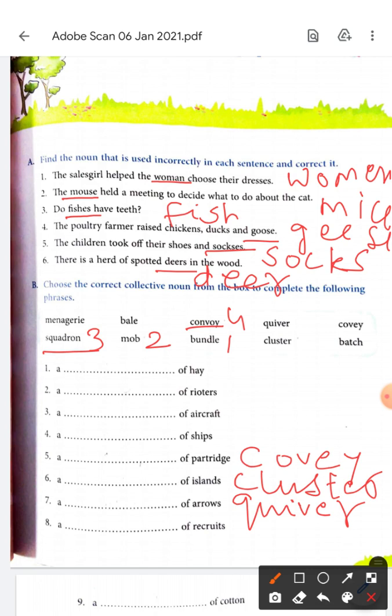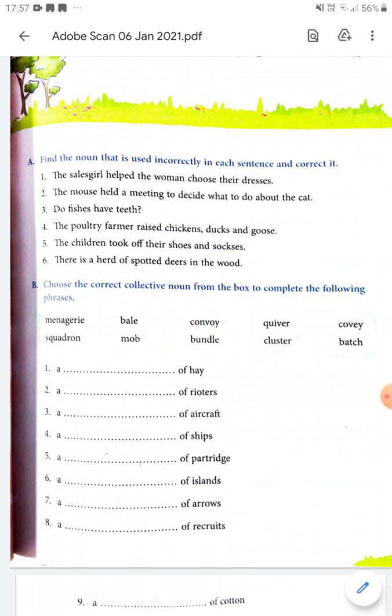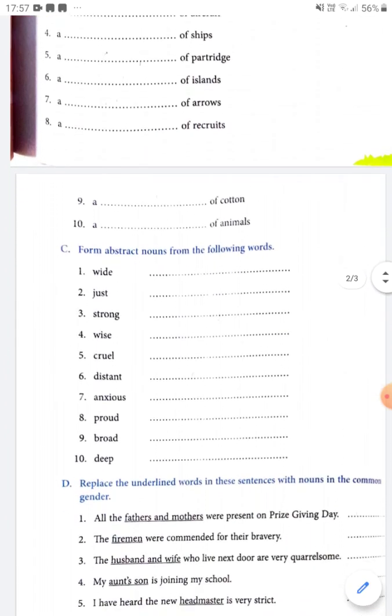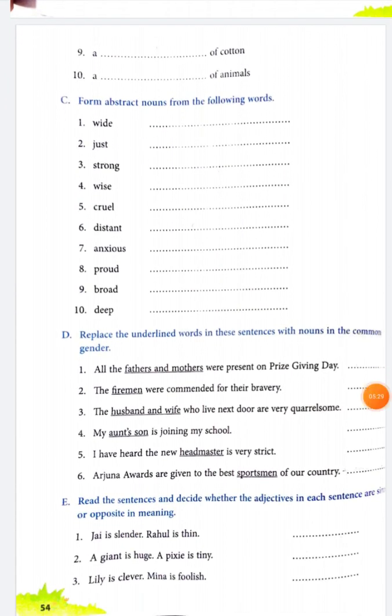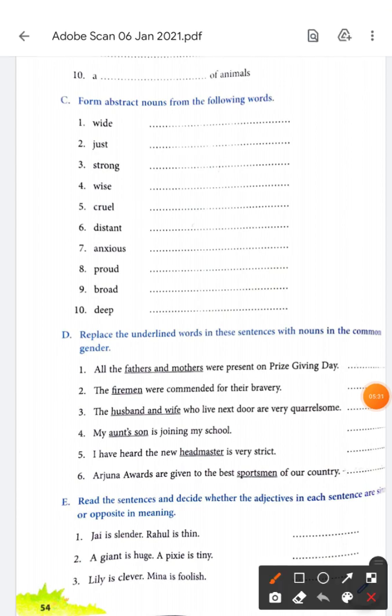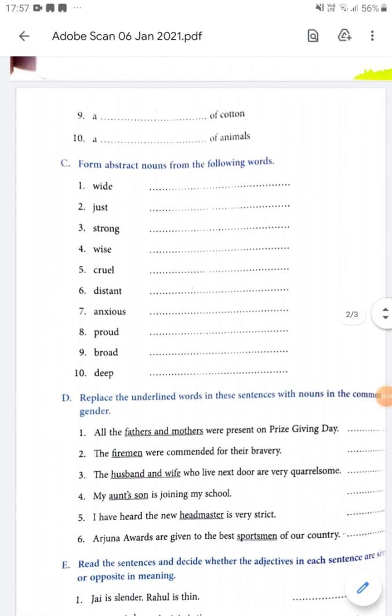Recruits, jawans, soldiers in the army. So we call them a batch of recruits. A batch of recruits. Do you remember? You must keep them in your mind always. Next is, wait a while. I'll just bring it down.